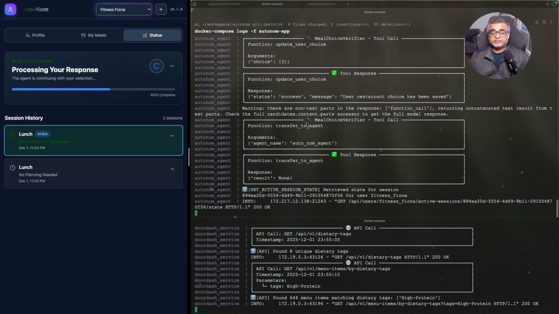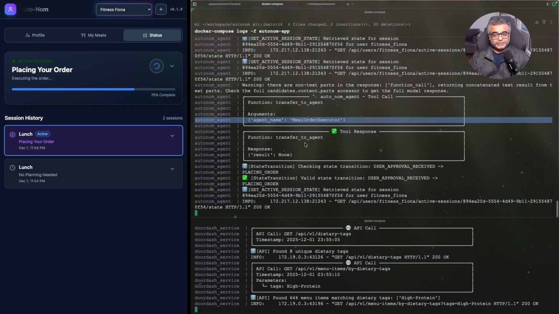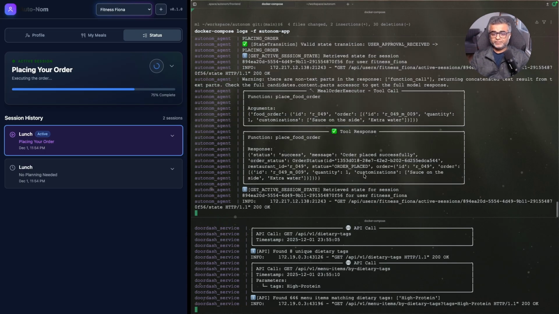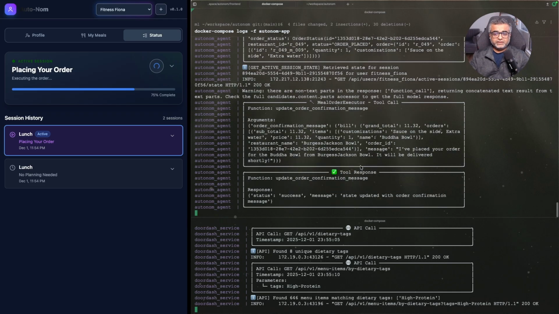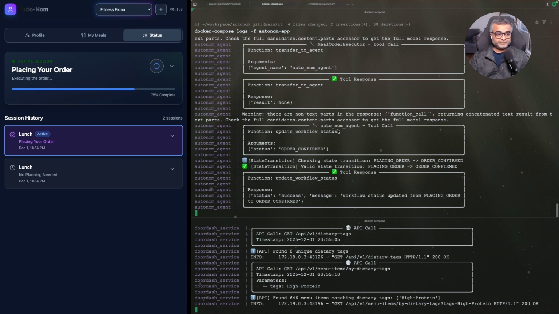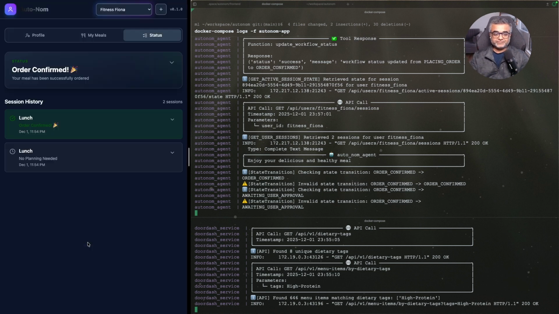And as you can see, the restaurant picked up the choice. It transferred to AutoNom agent saying that, hey, we have verified the meal choice. We got an approved order from them. So it delegated to meal order executor, which is quickly going to go ahead and place the order. Order has been placed. And you should see the confirmation in just a second. There you go. A Buddha bowl from Jackson Bowls. And you can see there's special instructions over here, extra sauce on the side and extra water as requested.